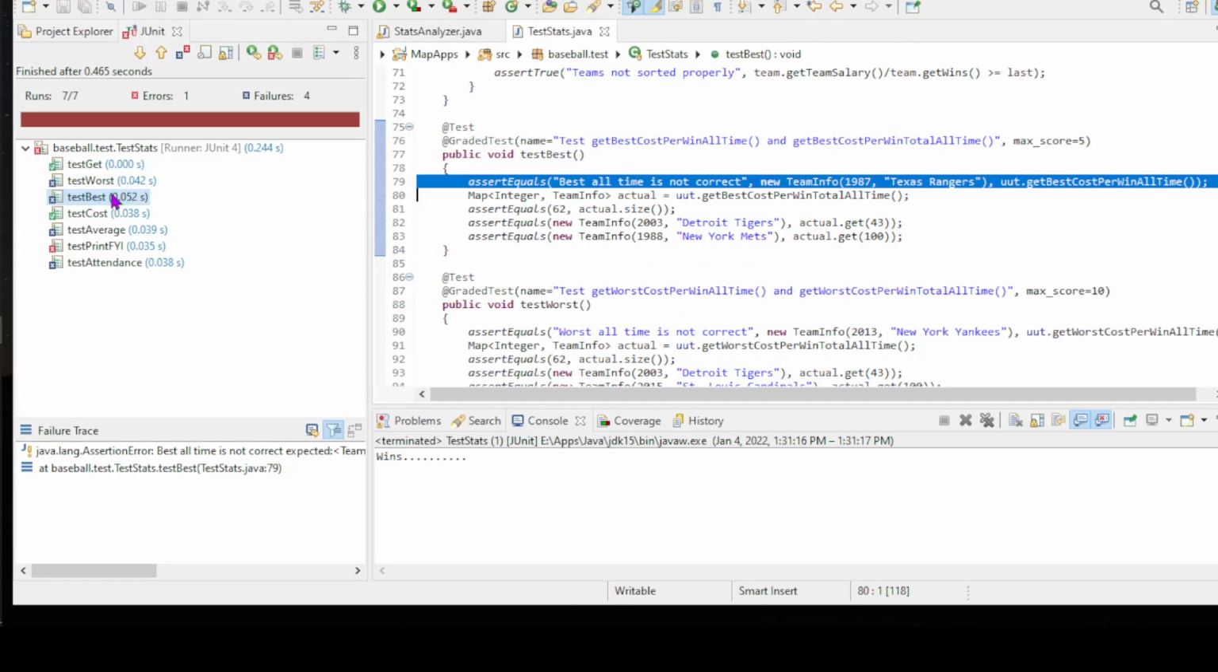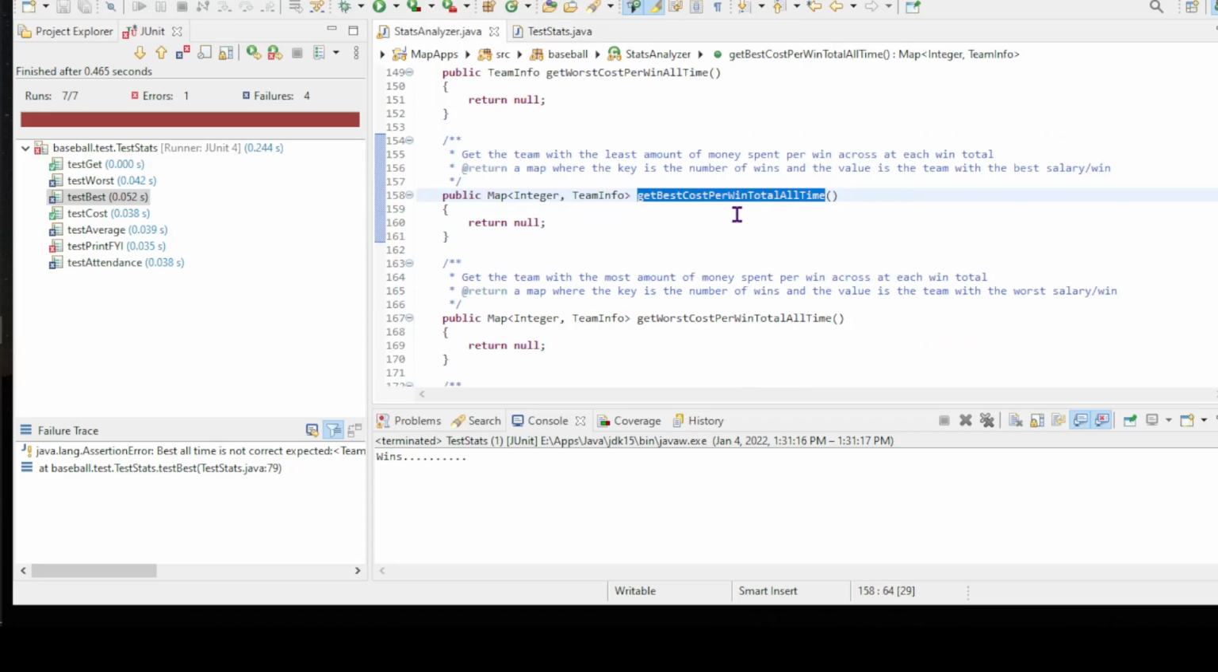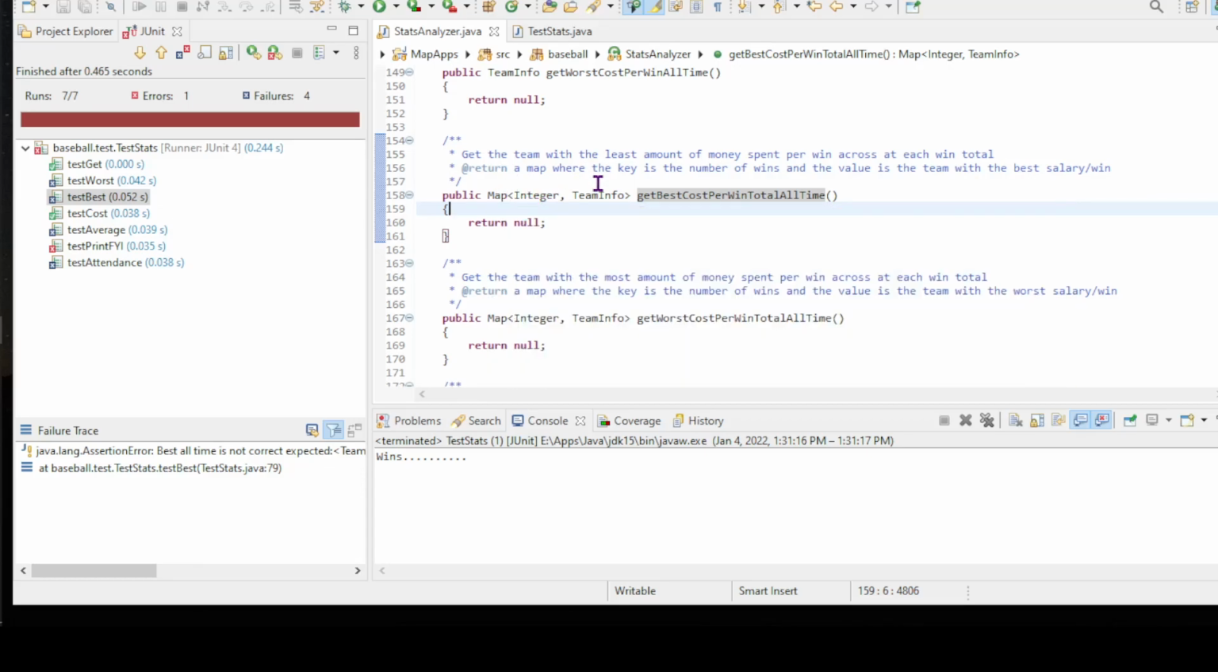So let's look at test best cost per win all time, best cost per win total all time. So this is the best cost per win total all time function right here, and it's returning a map of year and the team that had the best cost per win total, and then the flip side of that is the worst. So the interesting thing is once I've done one, I can also figure out the other at the same time. That's looping through here.